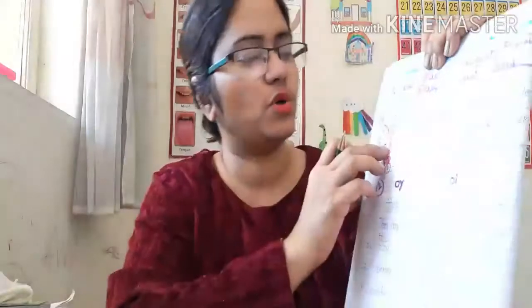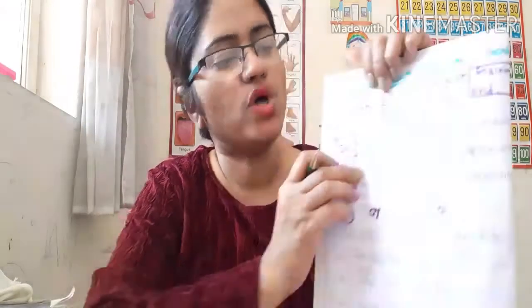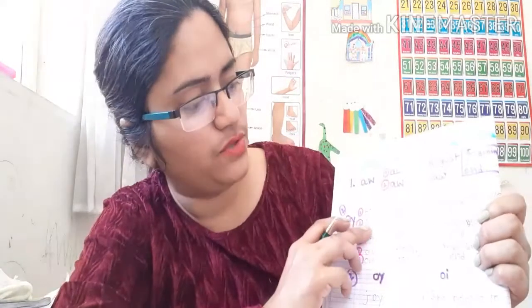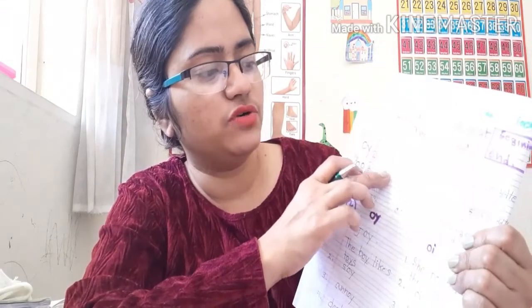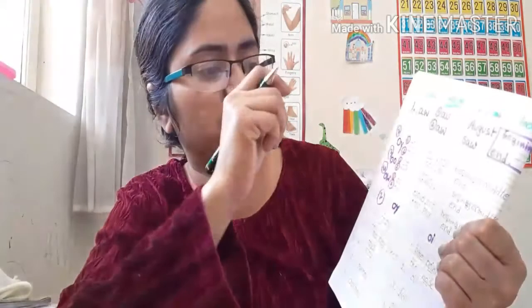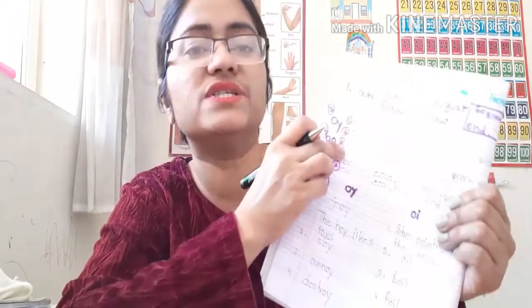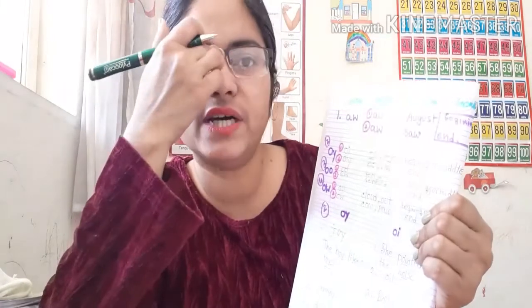Then the third one is OO, as in oo. One is OO, another is OW. So when I use OO, tool, tool, that means OO should be at the beginning or the middle of the syllable. But when you use EW, then it should be used at the end of the syllable.